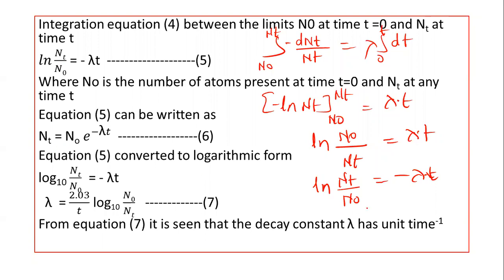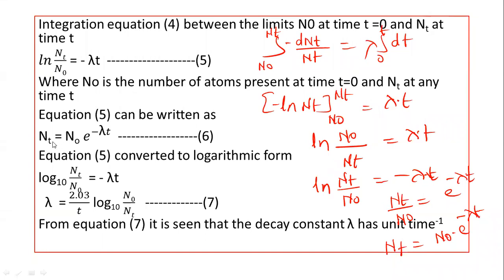So it is written as Nt upon N0 equal to e raised to minus lambda into t, and therefore finally we can write Nt equal to N0 into e raised to minus lambda into t.